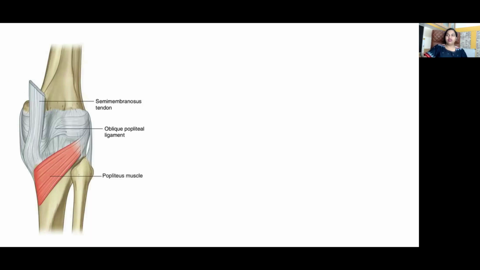You see the popliteus here. What is another special unique feature of popliteus? Okay, the tendon of popliteus that originates from the lateral femoral condyle is intracapsular in origin. This is the only muscle in the lower limb that has an intracapsular origin. What is the muscle of the upper limb that has an intracapsular origin? The long head of biceps brachii, right? So unlocking of knee joint by the contraction of popliteus.